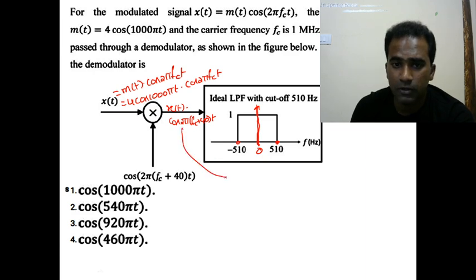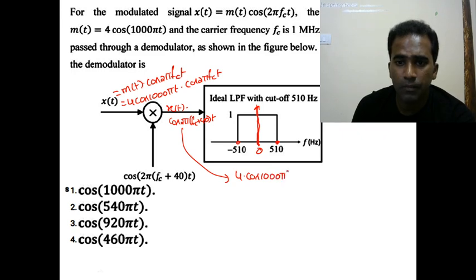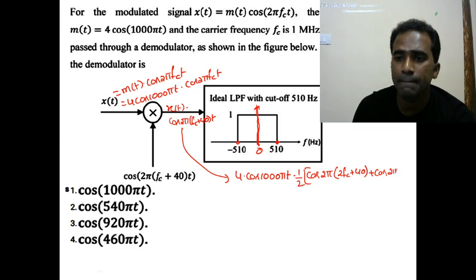So this output is equal to 4 cos 1000 pi t into cos 2 pi fc into t into cos 2 pi fc plus 40 into t, which is half into, because you can look at it as cos a into cos b. Since 2 is not there, I'm dividing with 2 and multiplying with 2. Now it becomes 2 cos a cos b. You can write it as cos of a plus b, cos of 2 pi into 2 fc plus 40 plus cos of a minus b, cos 2 pi 40 into t. 2 and 2 cancel, becomes 2.